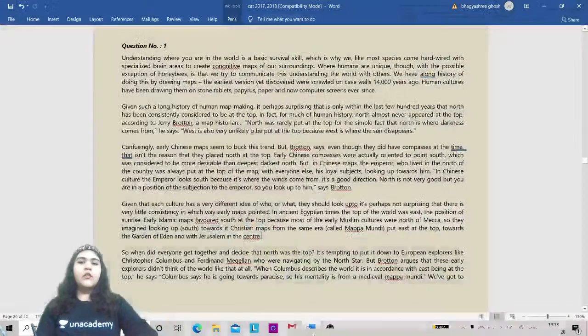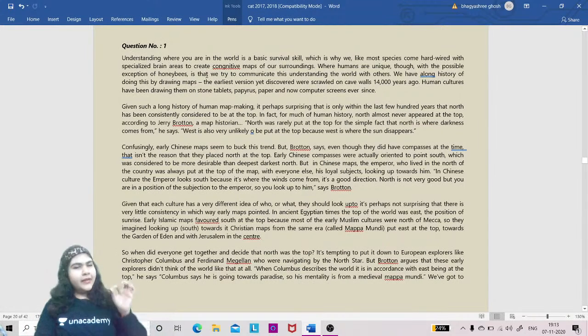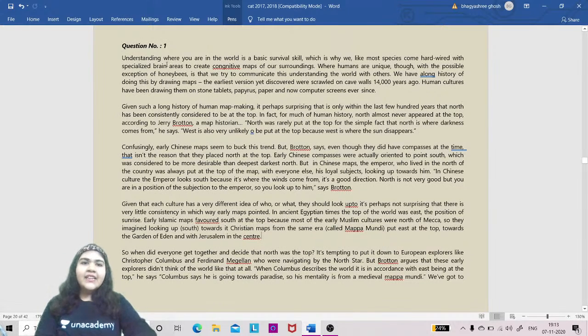Okay. So if we see this, it says understanding where you are, let's read it together quickly. If I have to read it, how will I do it? Understanding where you are in the world is a basic survival skill, which is why we, like most species, come hardwired with specialized brain areas to create cognitive maps of our surroundings. We humans are unique, though with the possible exception of honeybees, in that we try to communicate this understanding of the world with others. See, when you read, just try to figure out what it wants to say, the main idea.